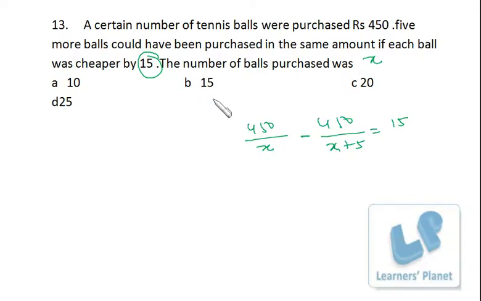And what you can do is put the values from the options and see where the equation is satisfied. Okay, so suppose you put 10, so it will be 45 and 30. 450 by 10 is 45, minus 30. So you are getting 15, so that's correct. Okay, so very simply you can do it.